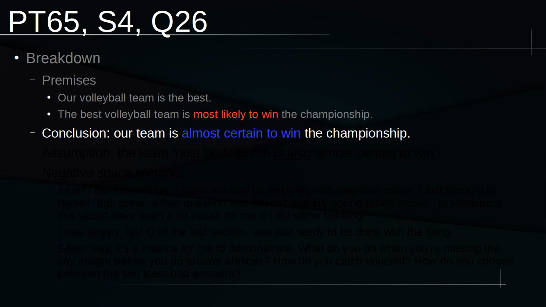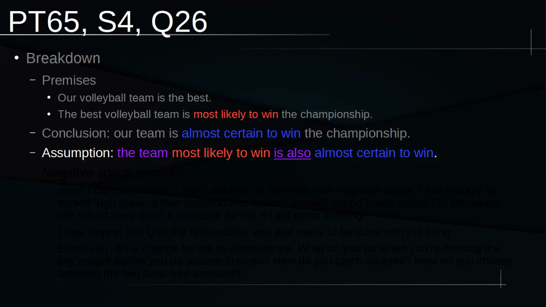And now, being armed with this red and blue concept, it's time to smash them together as best as we can into a purple statement of the assumption. What I get here is that they are assuming that the team that is most likely to win is also almost certain to win. Sorry, I keep messing it up because the terminology kind of tongue twists me a little bit. The assumption is that the team most likely to win is also almost certain to win.